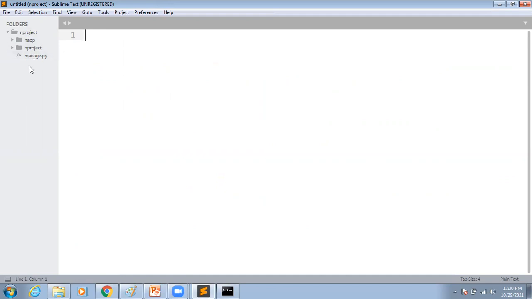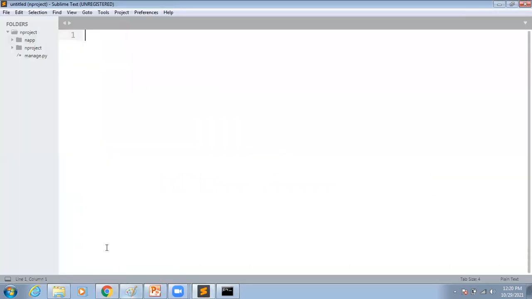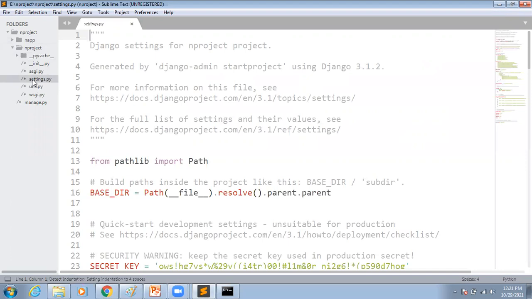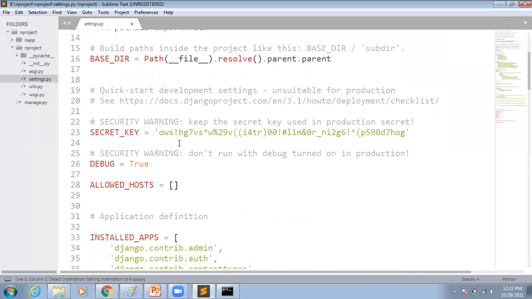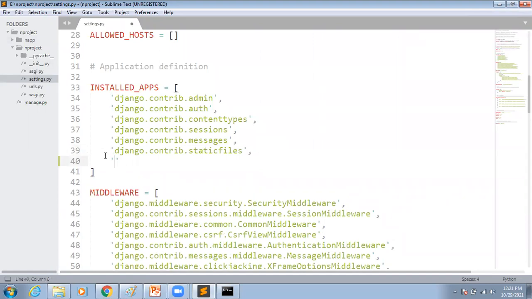So for example, I'm going to run the server first. Why? Because I want to check whether my application settings, everything is done or not. So before that, what about the third step? We have to add our application in settings.py. Whatever application you are developing, same steps you have to follow. So just go to the project subfolder, where settings.py is available, and click on this. Under installed apps only, you have to add your application name. Here what is my app? N app. Successfully the app has been entered into our settings.py.